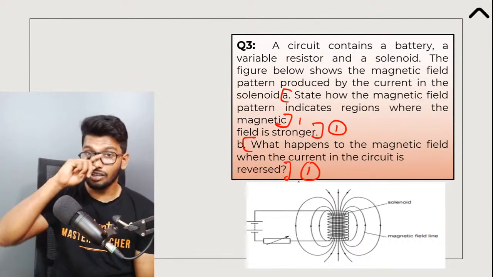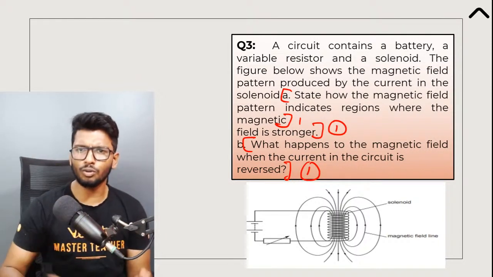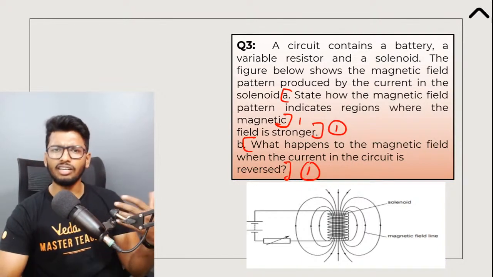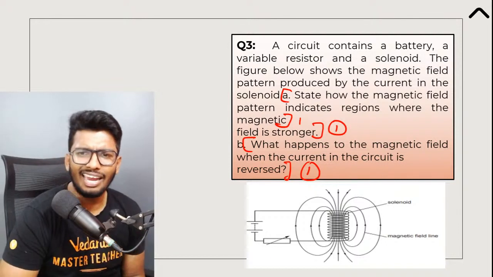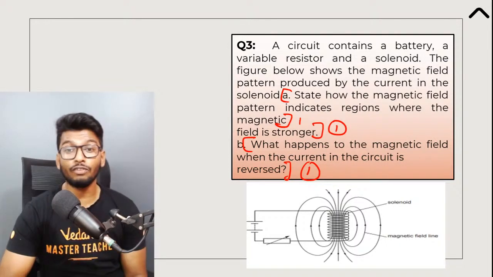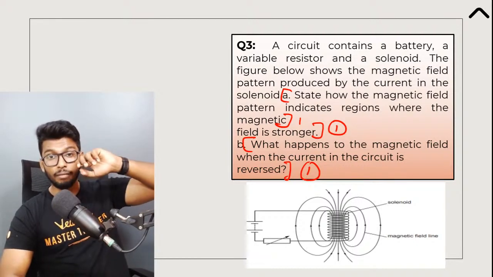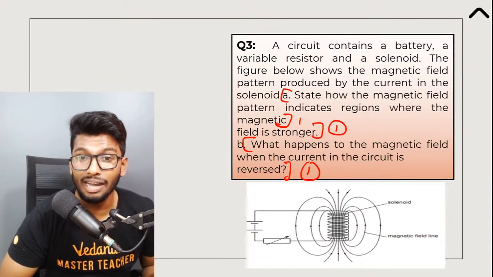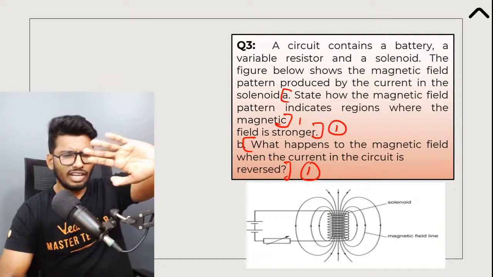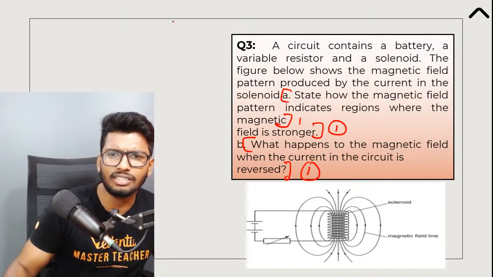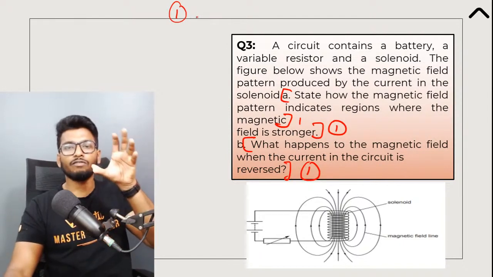So here's the question. A circuit contains a battery, a variable resistor and a solenoid. The figure below shows a magnetic field pattern produced by the current in the solenoid. A. State how the magnetic field pattern indicates regions where the magnetic field is stronger. Second is, what happens to the magnetic field when the current in the circuit is reversed? So what you have is a very simple solenoid. First part of the question is, how do the magnetic field lines look wherever the magnetic field is stronger?